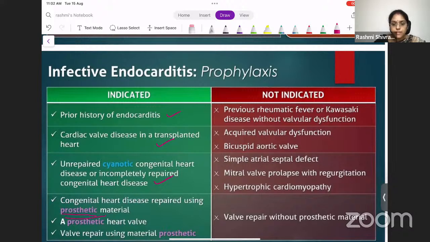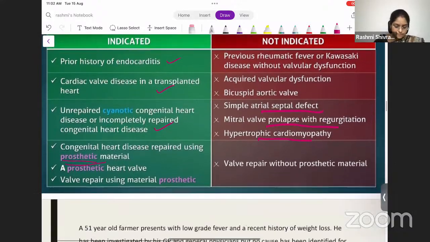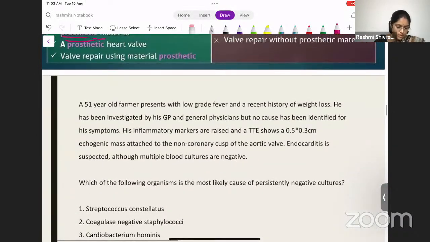The common things where it will be confusing is if there is an atrial septal defect, or hypertrophic cardiomyopathy, or a mitral valve prolapse with regurgitation. For all those things, you don't need to actually give prophylaxis for the patient. Okay, so this is a very, very high yield slide that I would like all of you to remember. Infective endocarditis is a very favorite topic for the examiners to question you on. Okay. Yes. So moving on to the 5th question.